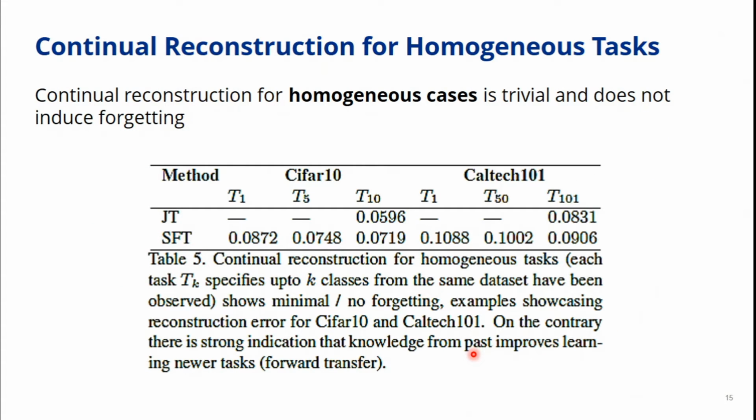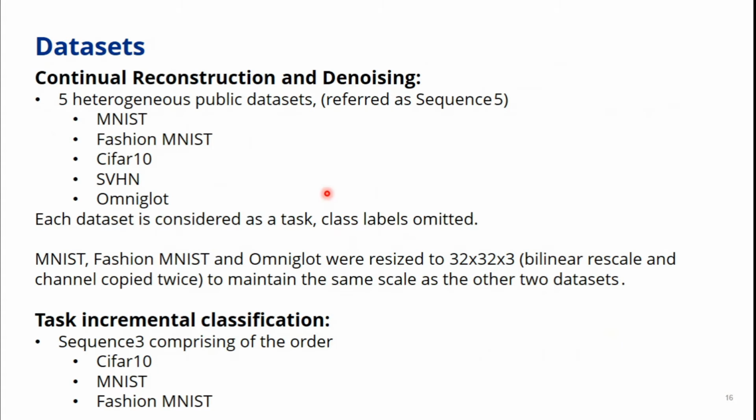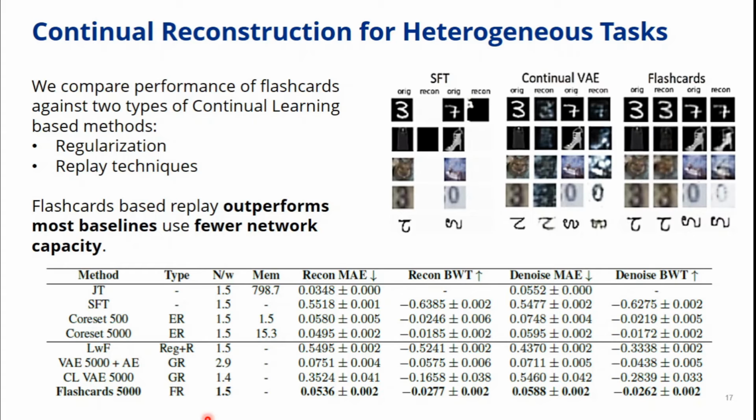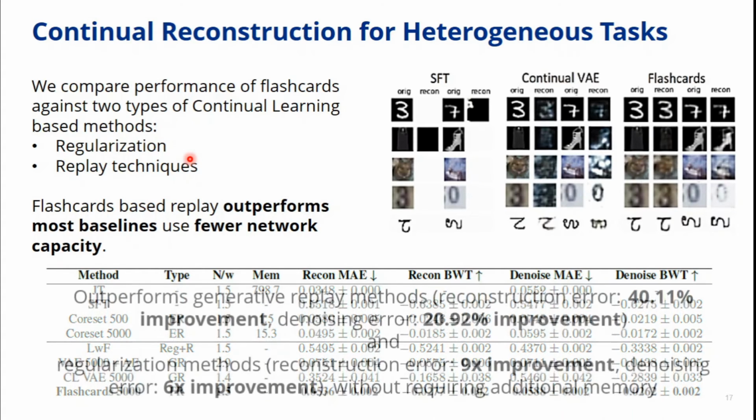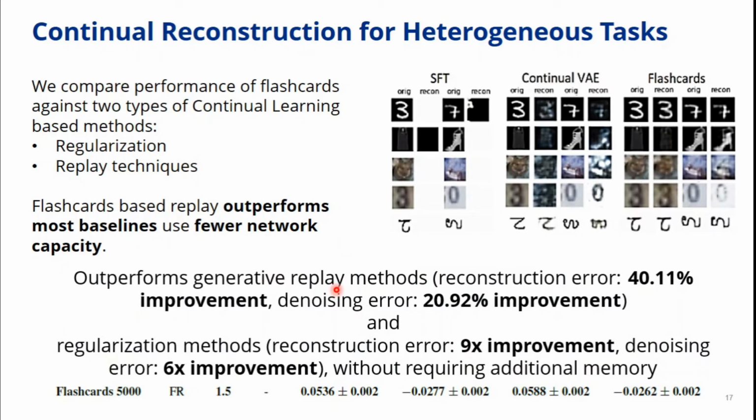We do not look at homogeneous tasks because we find that reconstruction is trivial and does not induce forgetting, as seen here. Instead, we focus on heterogeneous reconstruction and denoising with a sequence of 5 different datasets, and also continual classification with a sequence of 3. For continual reconstruction, we compare with two baselines: one is regularization methods and the second is replay. We find that flashcard performance is 40% and 21% better than generative replay. And against regularization, we have 9x and 6x improvement for reconstruction and denoising.